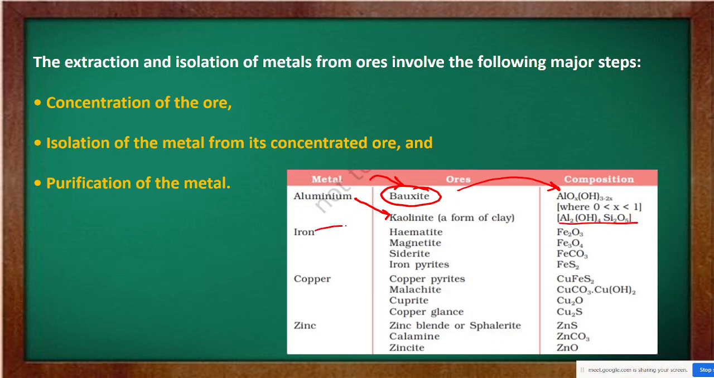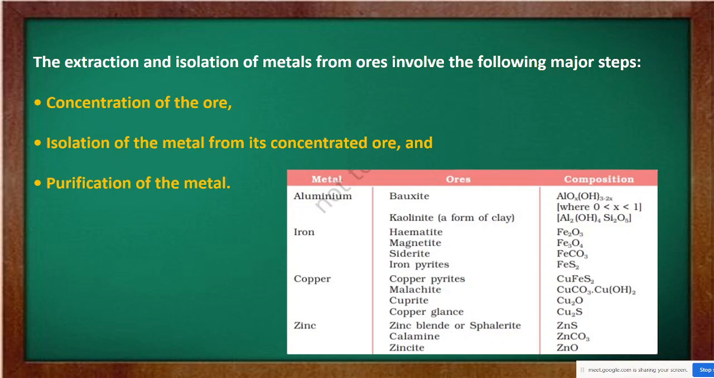The iron ore is hematite, and due to this hematite, the presence of iron in our blood gives the name hemoglobin. Hemoglobin comes from the word hematite. So the ore of iron is hematite. The formula for hematite is Fe2O3. Similarly, another ore of iron is magnetite.